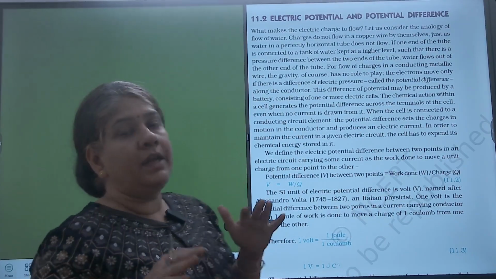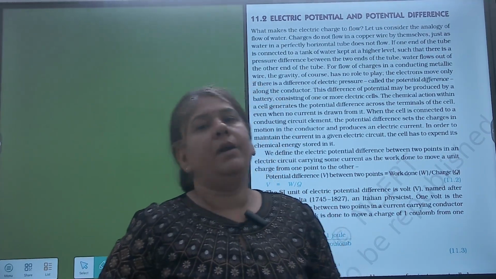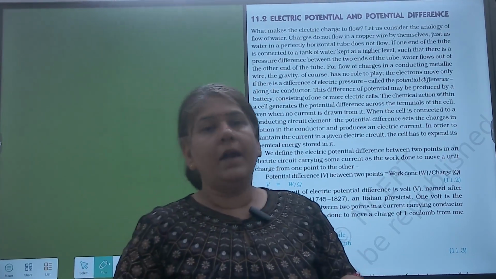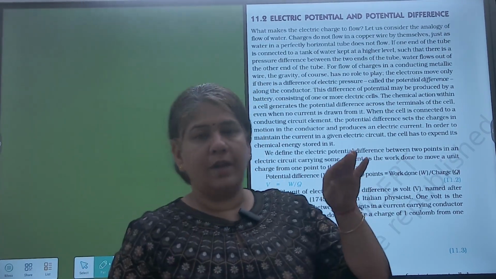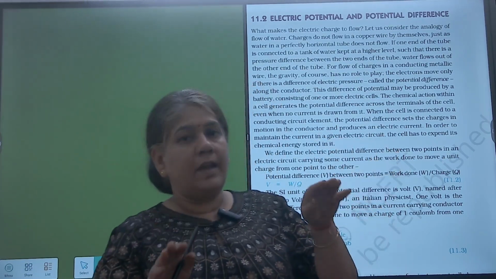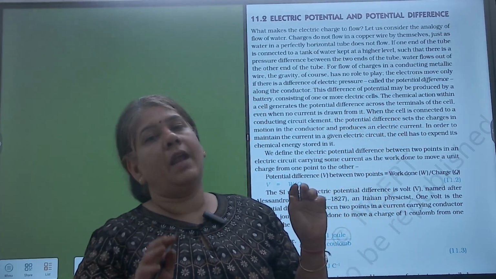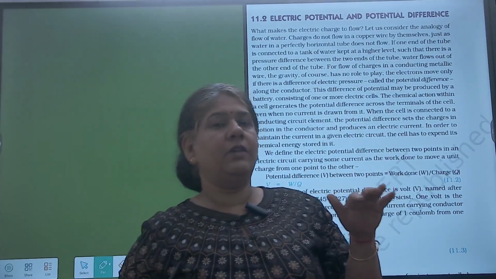So similarly, in a metallic wire, electrons are present but they won't flow until and unless some difference is created. That is, a difference of electrons. At one point there is an excess of electrons and at another point there is a deficiency of electrons.